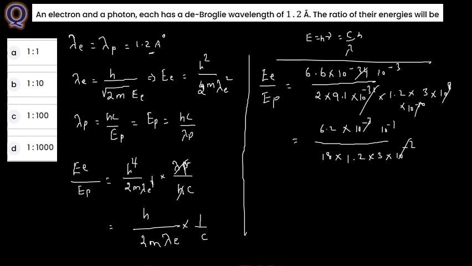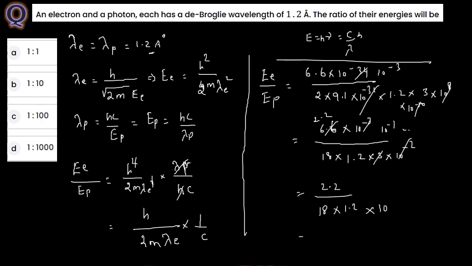Again you can cancel this one, this is 6.6, right? With the 3 if you cancel here, you are having 2.2. So 2.2 divided by 18 into 1.2 into 10 power minus 1. This 10 power minus 1 in the denominator will become 10 here.